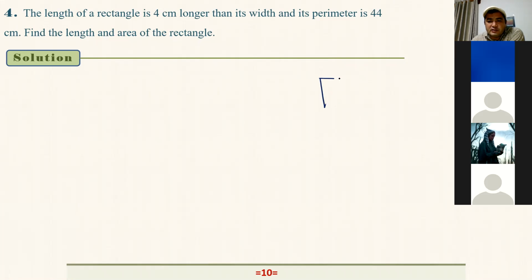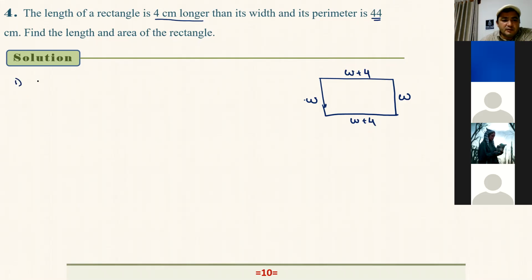Again, this question is about the rectangle. Let's draw our rectangle. That is our rectangle. It says that the length of a rectangle is 4 centimeters longer than its width. Since we're talking about width, let's say it is W. So its width is W, and this one is also W. The length is 4 centimeters longer than its width, so its length should be W plus 4 and W plus 4, right? And it says that its perimeter is 44 centimeters.